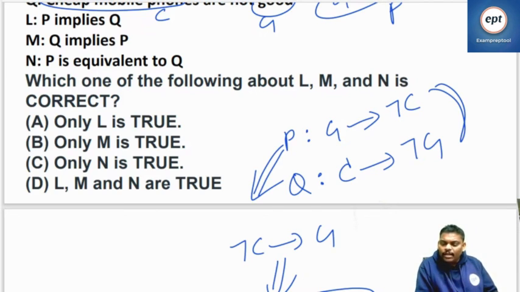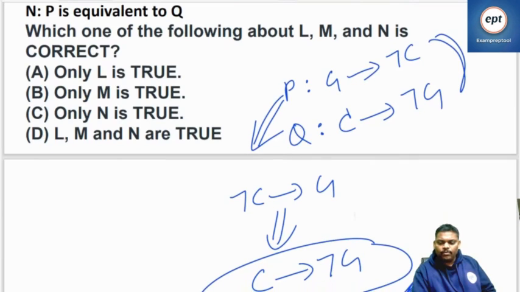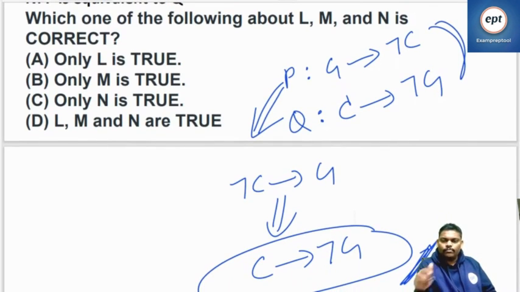What is the name of this? In the class notes we wrote the name also. First do inverse, then do negation. Can you say what is the name of this? If anyone remembers.